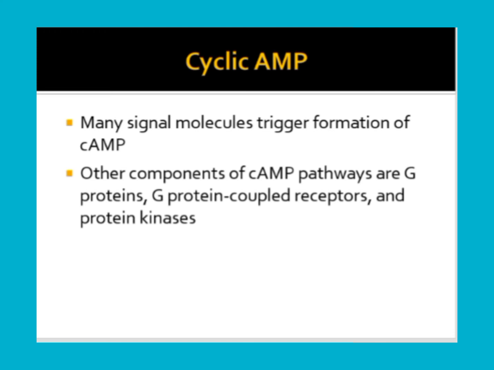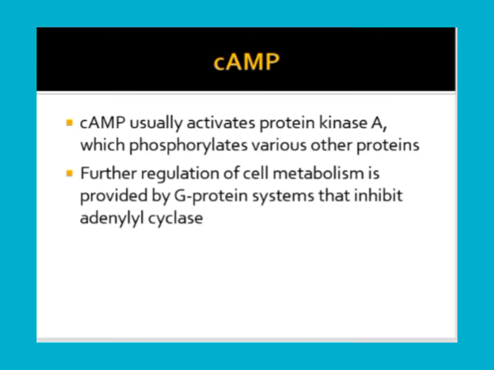Many signal molecules trigger the formation of cAMP. Other components of the pathways are G proteins, G protein coupled receptors and the protein kinases. These are present in the cAMP pathways, which help in signal transduction. cAMP usually activates protein kinase A, which phosphorylates various other proteins. Further regulation of cell metabolism is provided by the G protein systems that inhibit adenyl cyclase.